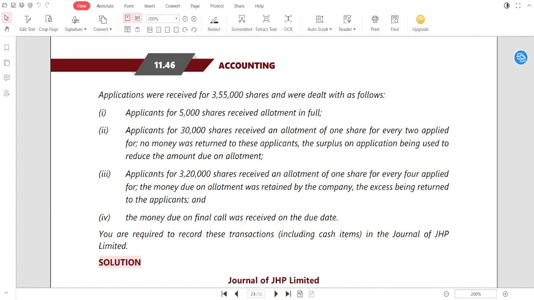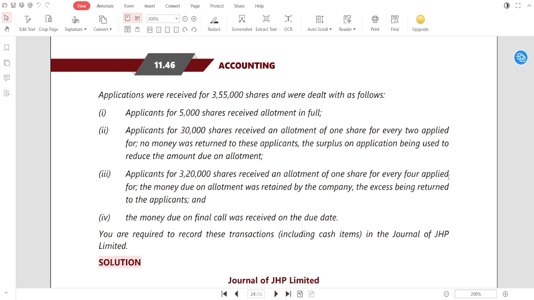Come to category 3. Applicants for 3,20,000 shares received an allotment of 1 share for every 4 shares applied. So guys, under the 3,20,000 applicants, those who applied for 4 shares are going to receive only 1 share. It means the ratio becomes 1:4, means who have applied for 4 is receiving only 1. Suppose, if you applied for 4 shares and you receive 1 share, it means you already paid 3 extra shares' money at the time of application.